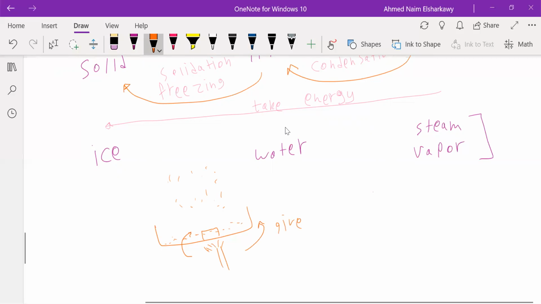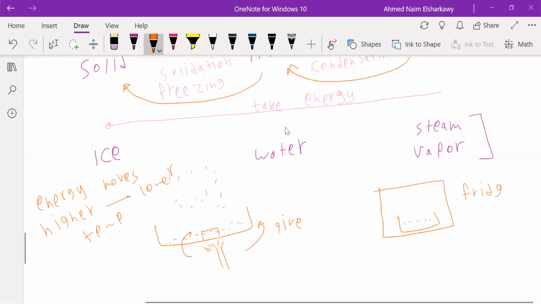The opposite, for example, if you put it in a refrigerator, right? What will happen to the water if you put it inside the fridge? I don't have a cup of ice, so let's say I have water. If you put it in the freezer, what will happen? Energy, guys, always moves from the higher to the lower temperature.